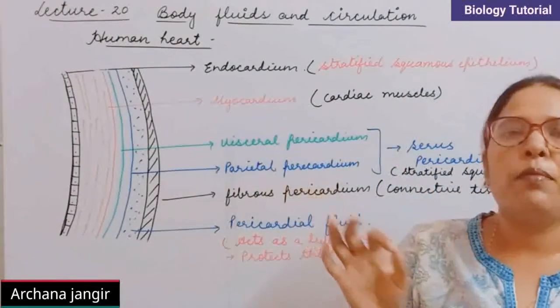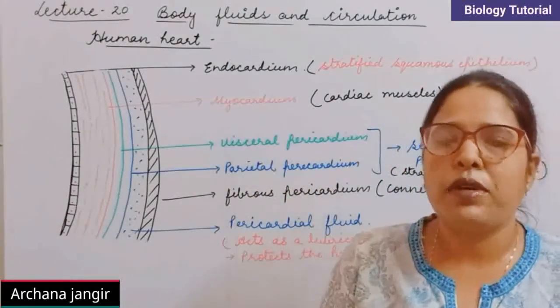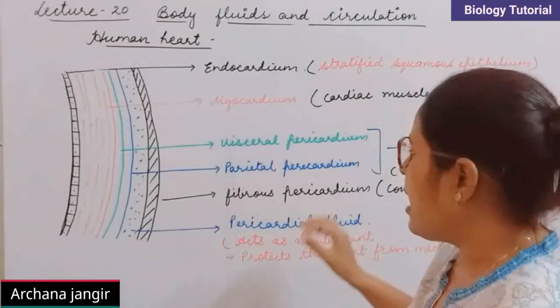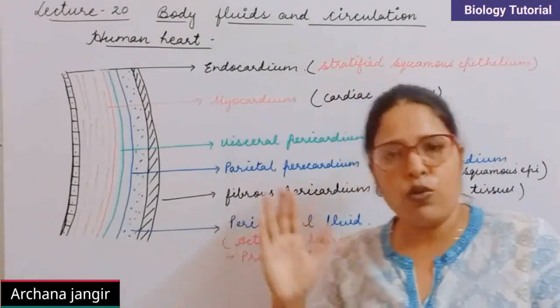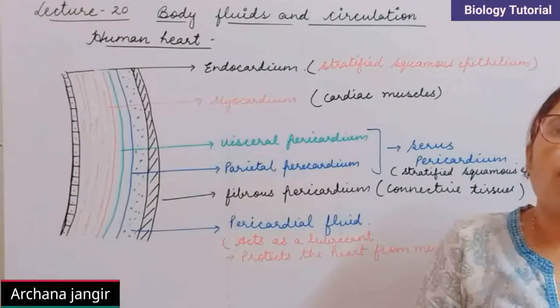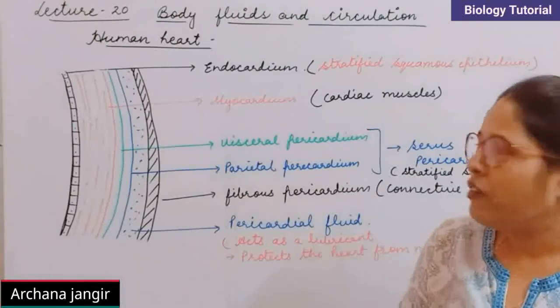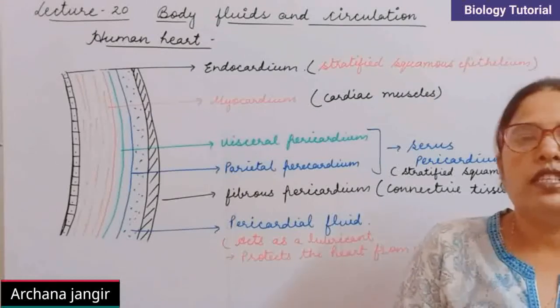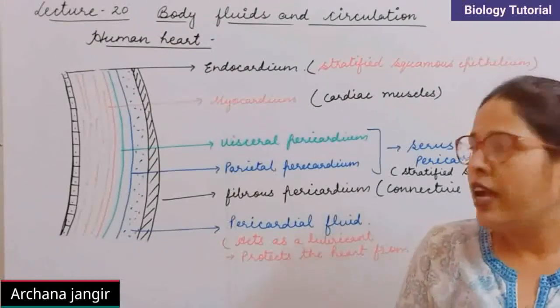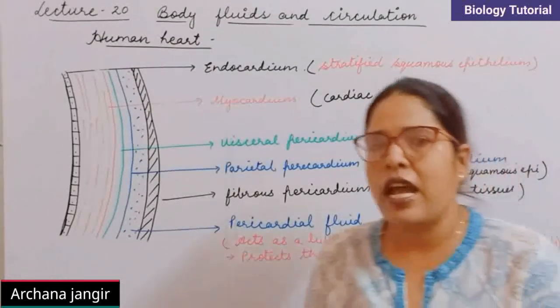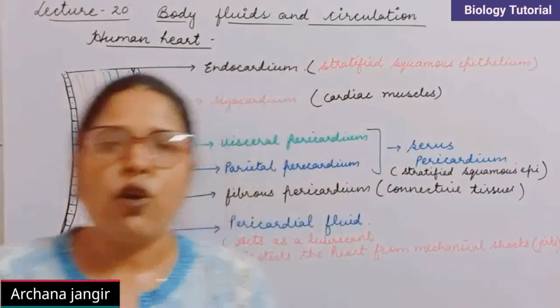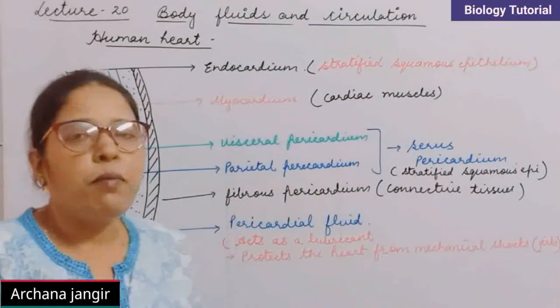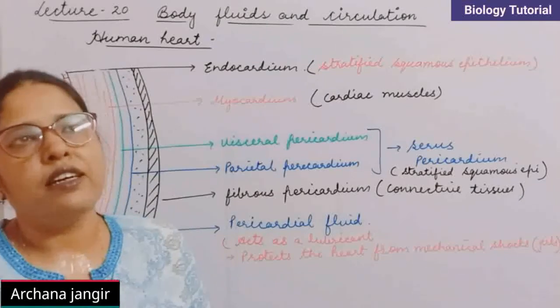Both of these are made up of stratified squamous epithelial tissues. And the fibrous pericardium, the outer one, is made up of connective tissues. The fluid present inside the pericardial cavity is called pericardial fluid, and this fluid acts as a lubricant and also protects the heart from mechanical shocks or jerks.